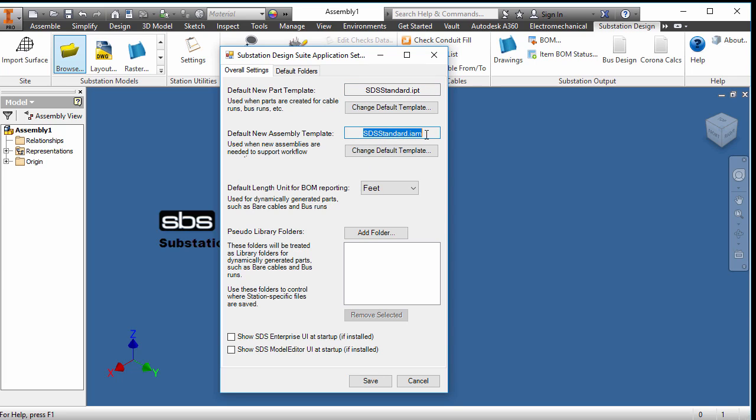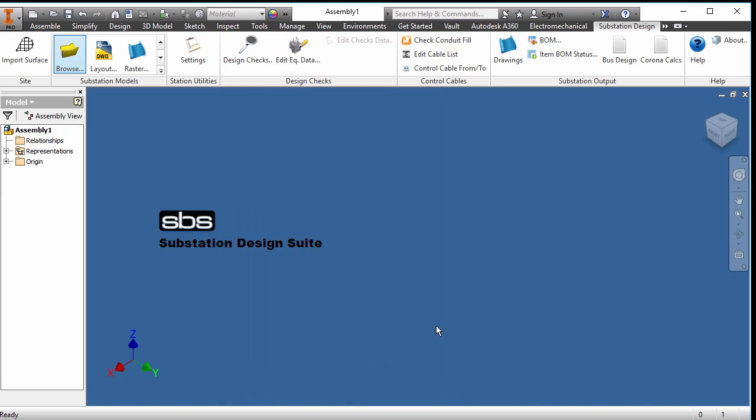And what we want to do with the part templates and the assembly template is make sure that we have consistency throughout everything we do. And we need to have them set. So let's go in and look at making a part template.